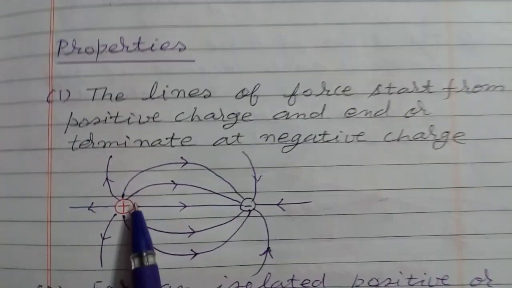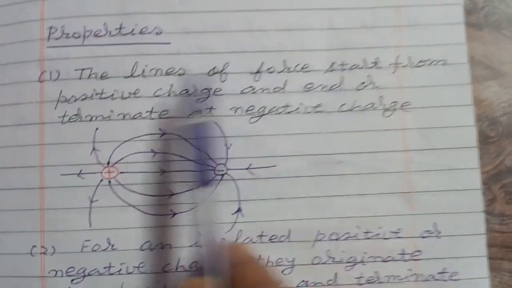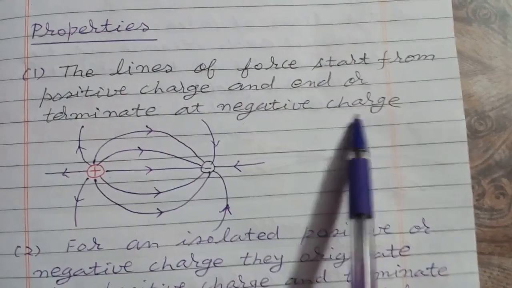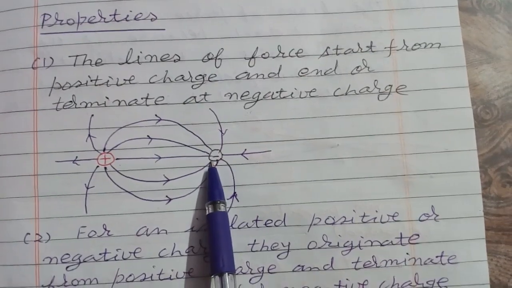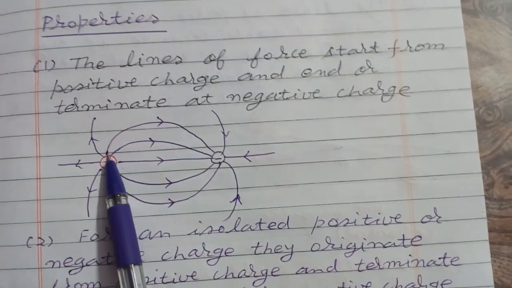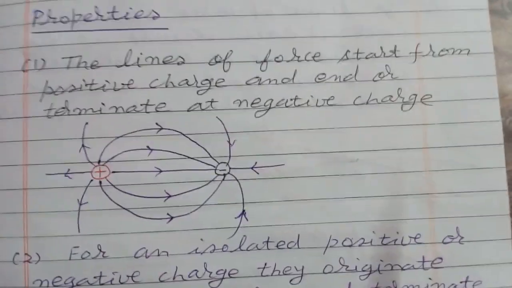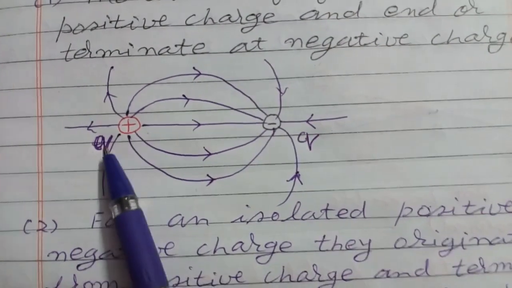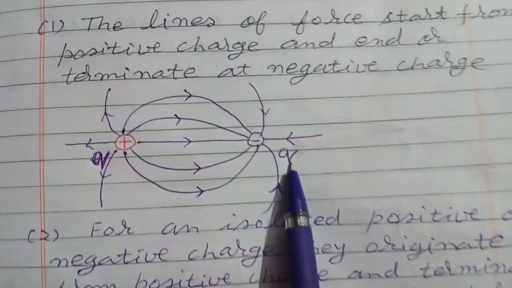Now, properties of electric field lines. The lines of force start from positive charge and end or terminate at negative charge. As you may see here, this is plus q charge, this is minus q charge. So lines of force will start from here and will terminate here. Here no sign is given to q, means this sign is here. This is plus q charge and this is minus q charge.